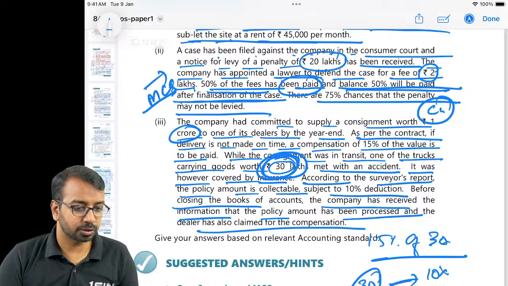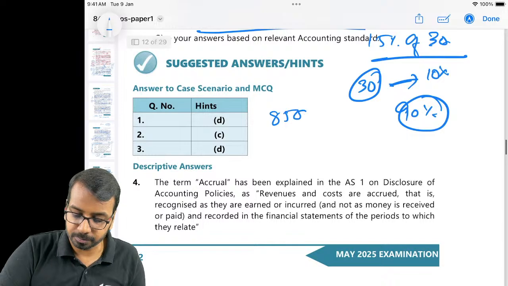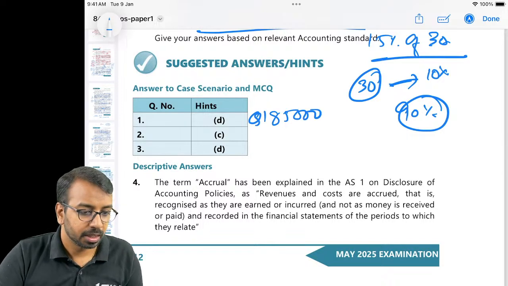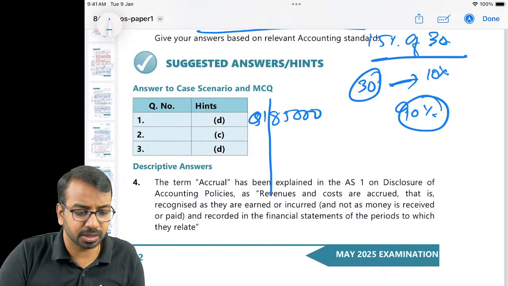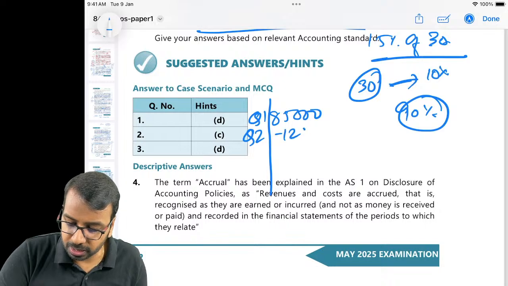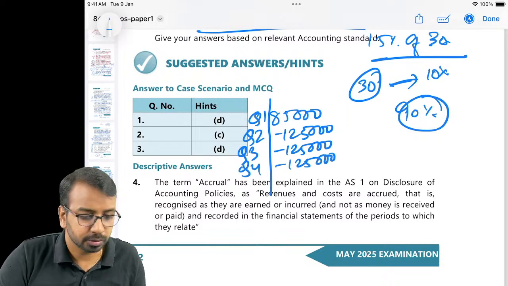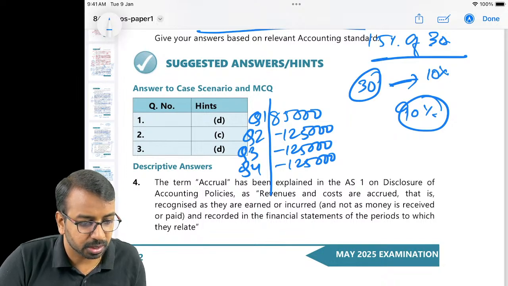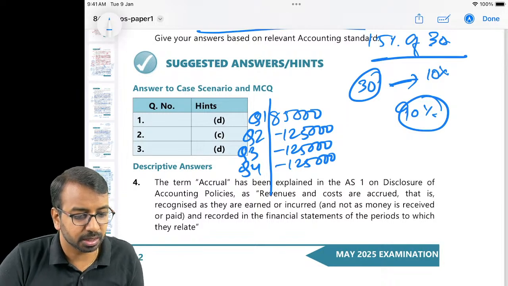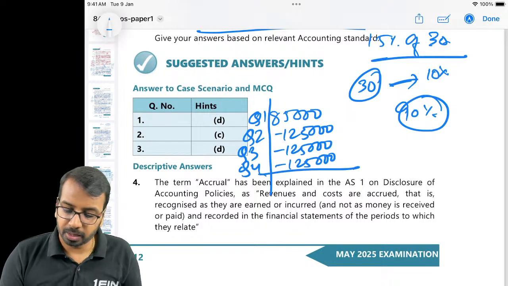Now, one question asked by Lakshmi. A Limited has reported 85,000 as profit in the first quarter, Q1. Then a loss of 1,25,000 in each subsequent quarter: Q2 minus 1,25,000, Q3 minus 1,25,000, Q4 minus 1,25,000. They have a corporate tax slab of 20% on the first 20,000 earnings and 40% additional tax after 20,000. Okay.